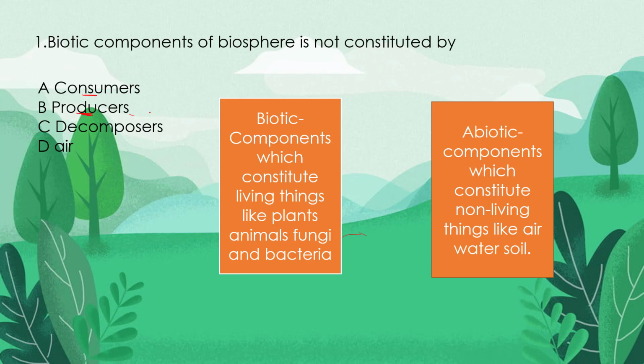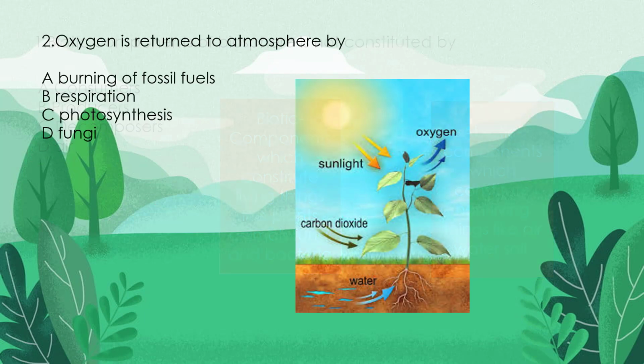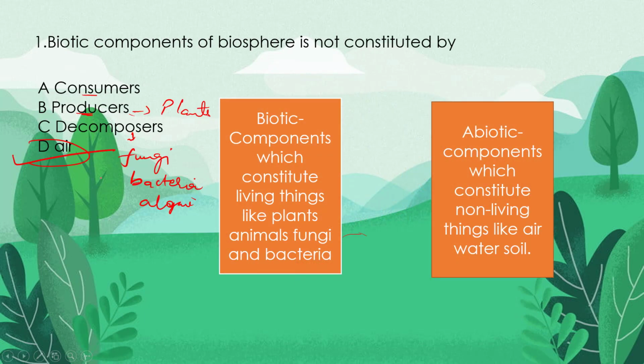Producers are those which prepare food. Generally, plants come under this. And decomposers, we all know that fungi, bacteria, algae, and all these things come under decomposers. So all these things are the biotic components except air. Air is a non-living thing. So air would become the correct answer.